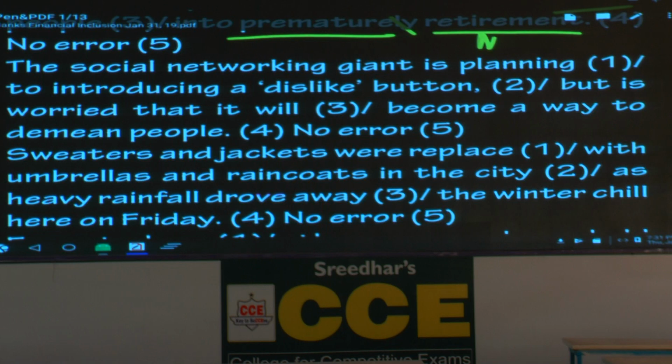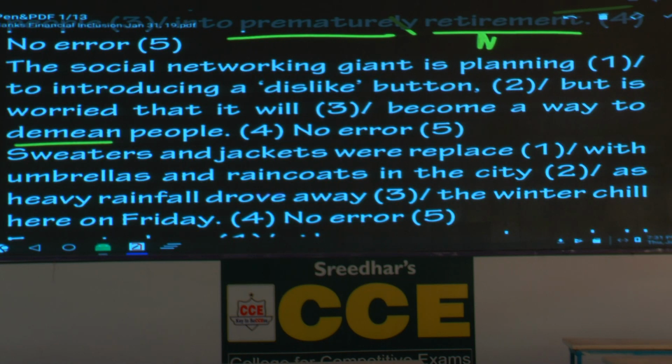Now, question number 2. The social networking giant is planning. What is the subject here? Social networking giant. Underline that. Is planning to do what? Is planning to introducing a dislike button, but is worried that it will become a way to demean people. Please underline the word demean. Write the meaning of that word.